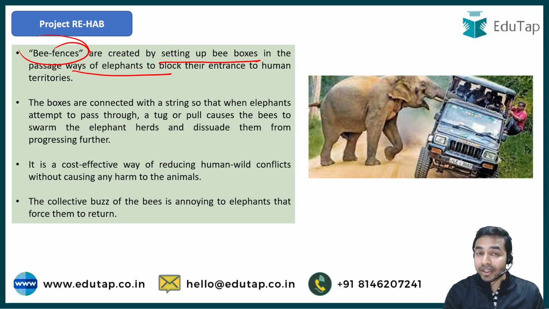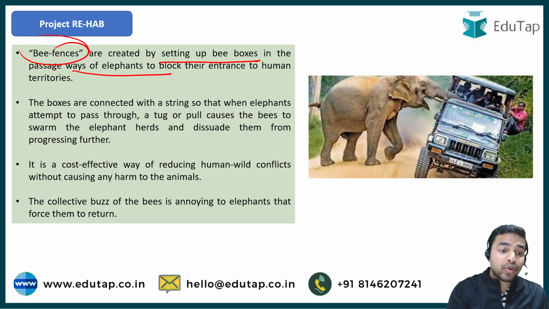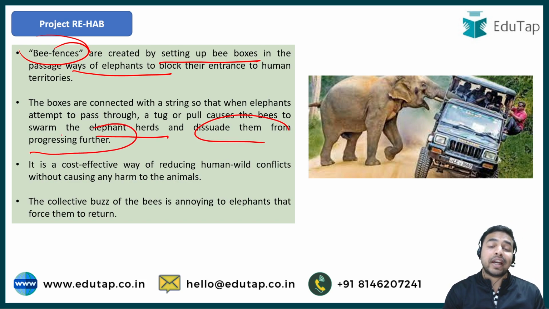These boxes will be connected with a string, and whenever there is a tug or pull of these strings, these bees are going to swarm the elephant herds and dissuade them from progressing further into the human areas or the fields.